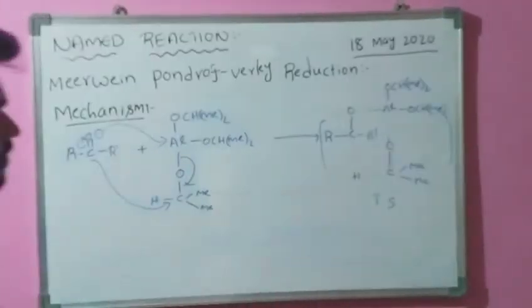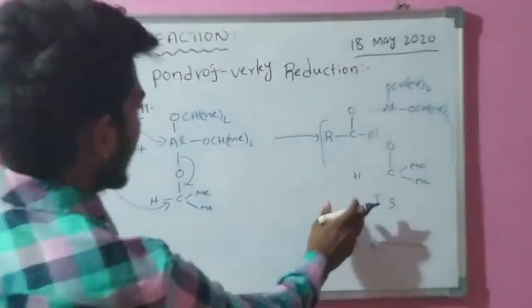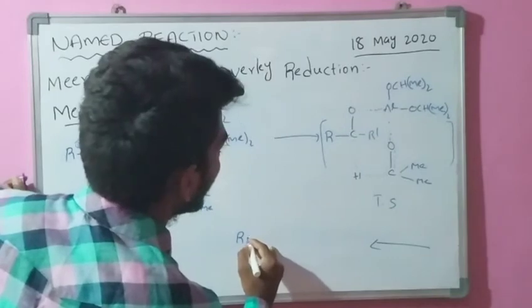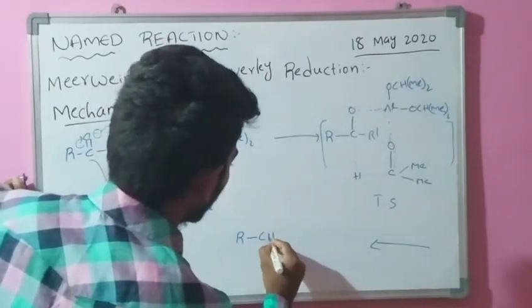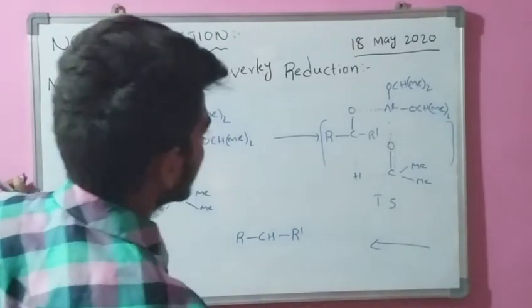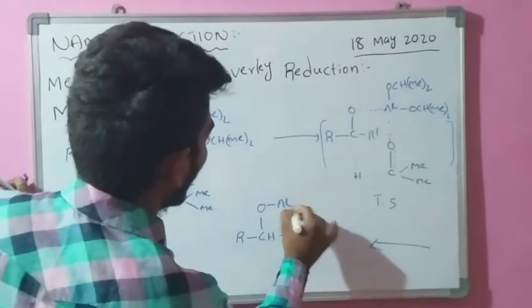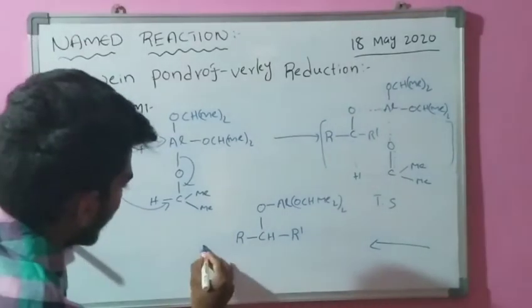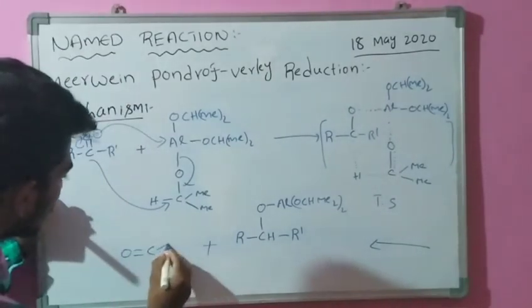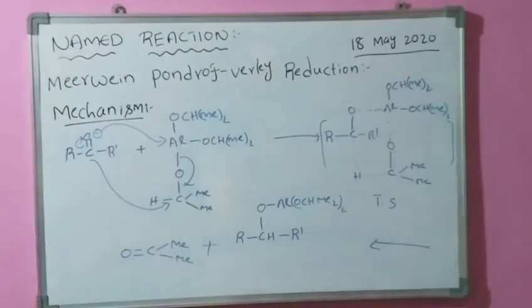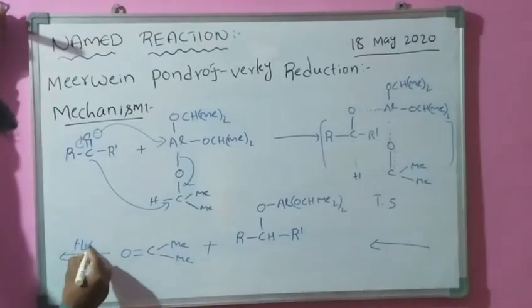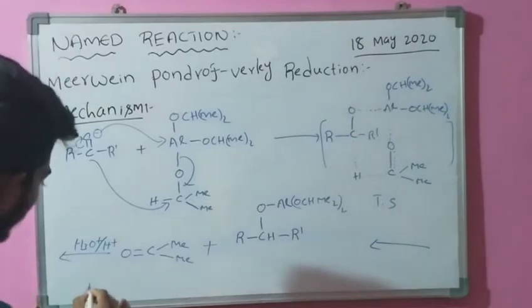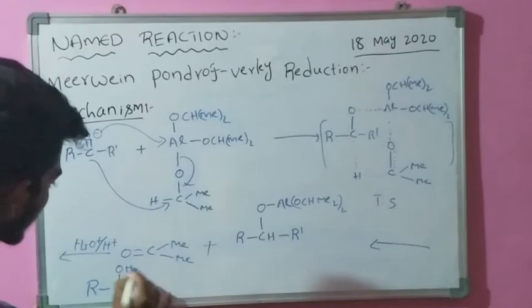Now in this transition state it forms R CH R' O Al(OCHMe2)2, and it forms C double bond O, the dimethyl group, that is acetone. Then when the reaction takes place with H3O plus or H plus ion, it forms our required product, that is alcohol, R CH OH R'.